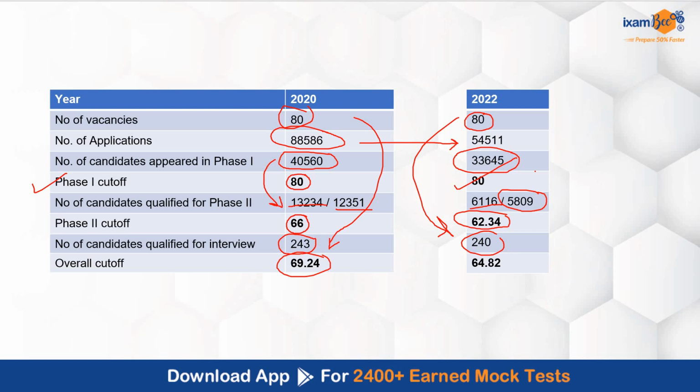One important thing to note, which everyone must have emphasized a lot many times: phase 1 clear karna tough nahi hai. Phase 1 mein aapko sirf 80 marks lene hain. Jo bhi students phase 1 mein appear honge, chahe woh 30,000 ho 40,000 ho, woh sabhi phase 2 tak ja sakte hain. Phase 2 ke baad interview ke liye only students in the ratio of 1:3 will be called. So phase 2 is the exam where you need to score very high marks in order to be called for interview and get finally selected.